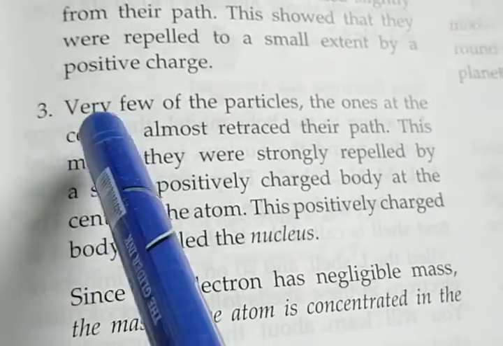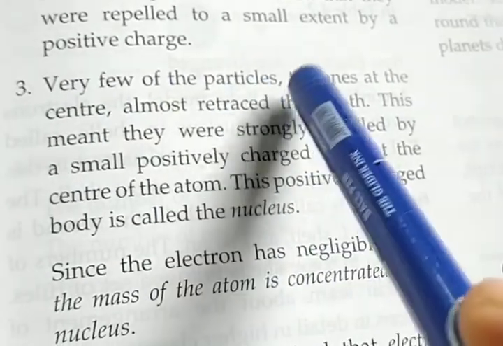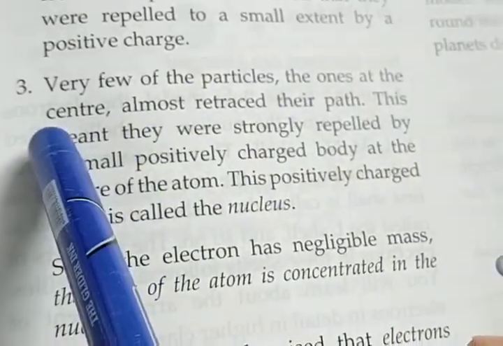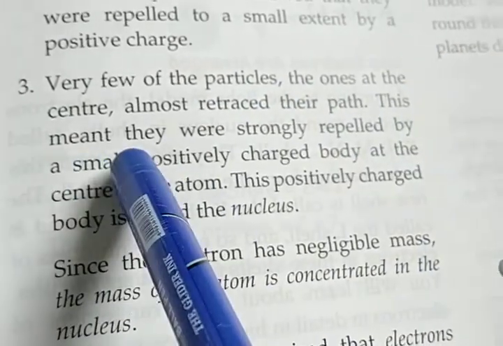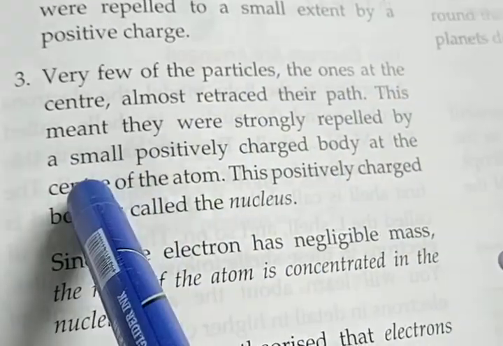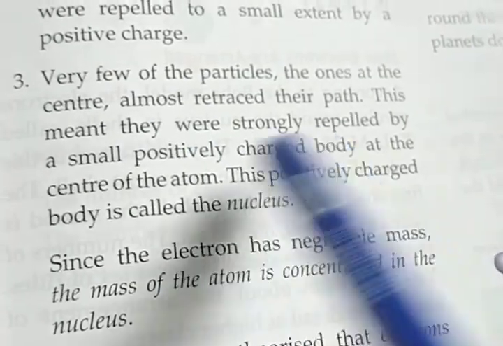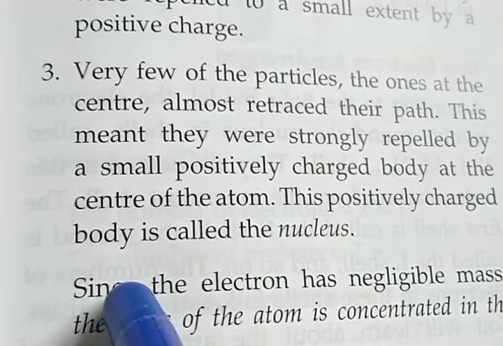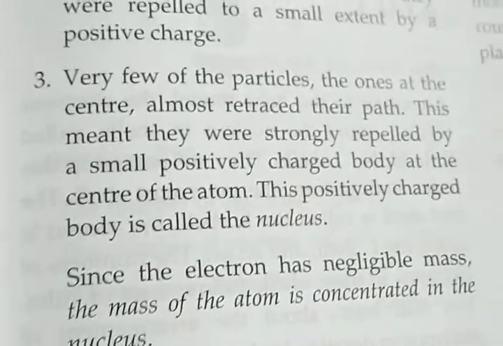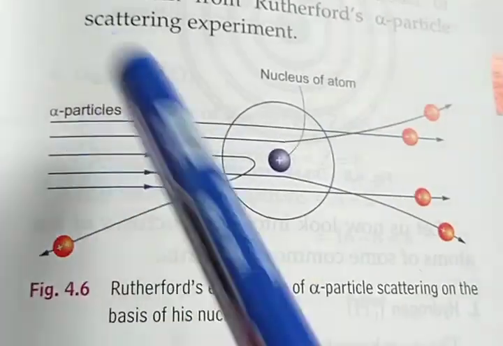Third point: very few of the particles, once at the center, almost retraced their path. This means that they were strongly repelled by a small positively charged body at the center of the atom. This positively charged body is called the nucleus. So look at the figure once again.